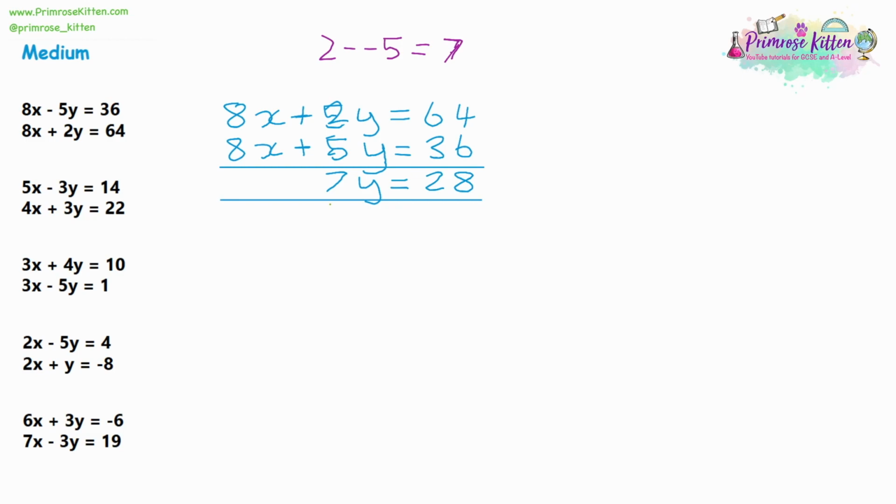So now we need to solve the equation. We need to divide by 7 to get what 1y is. Make sure you do it to both sides. So 1y is equal to 4, and that's the first part of the equation complete.